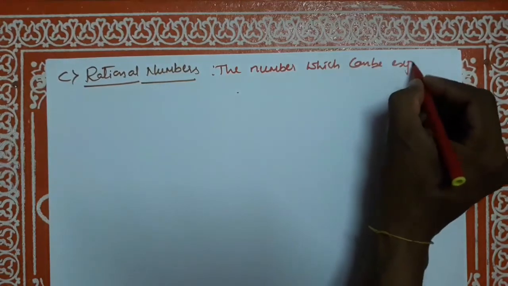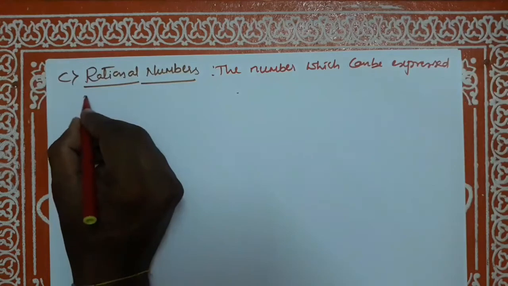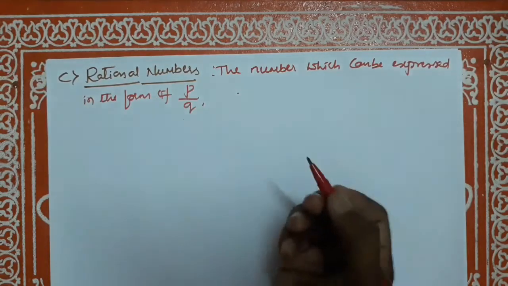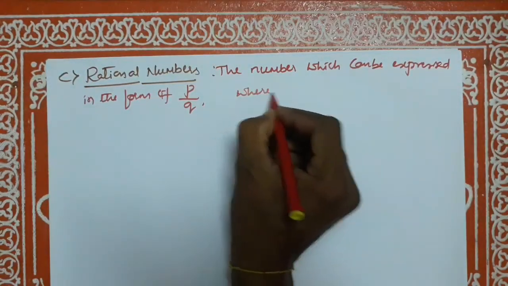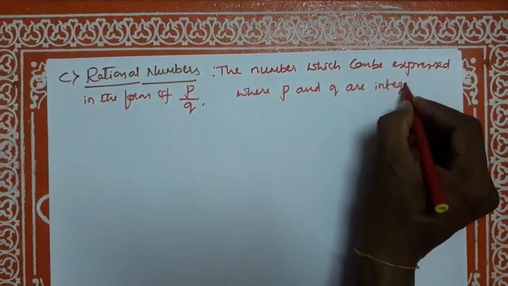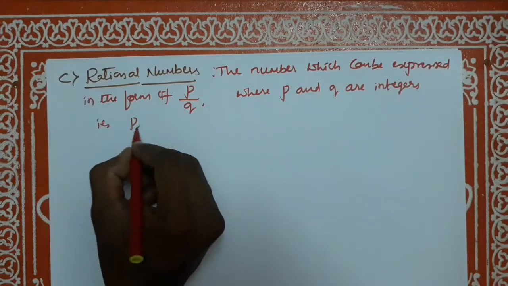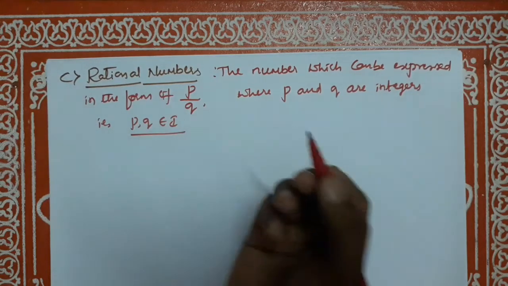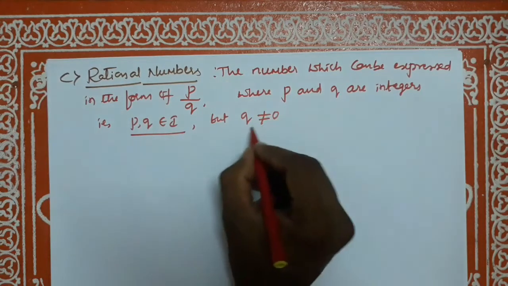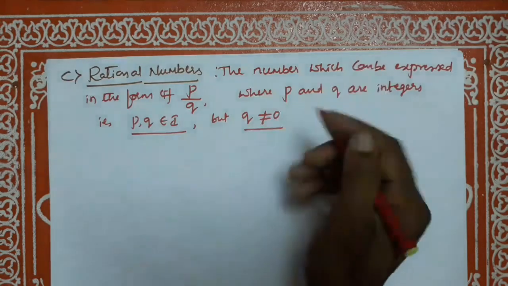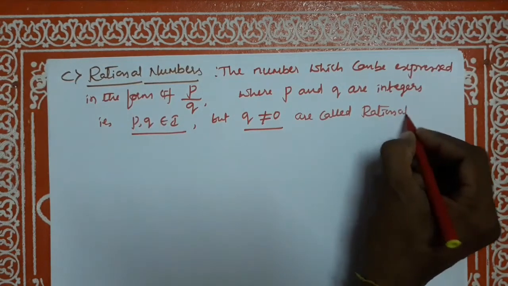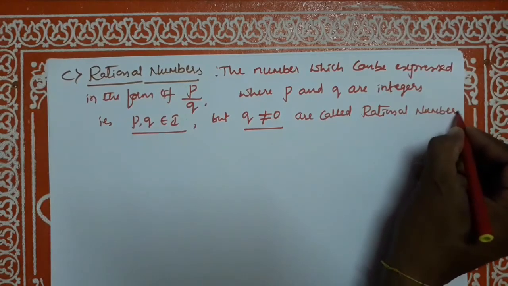The numbers which can be expressed in the form of p by q, where p and q are integers, that is p, q belong to integers, but q is not equal to 0, condition applied, are called rational numbers.